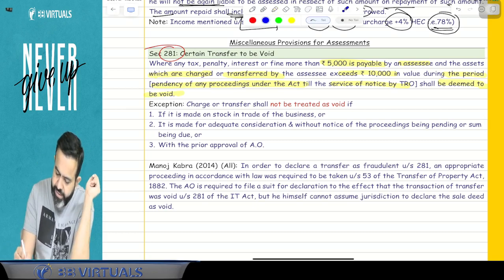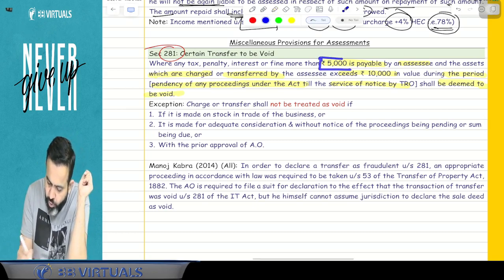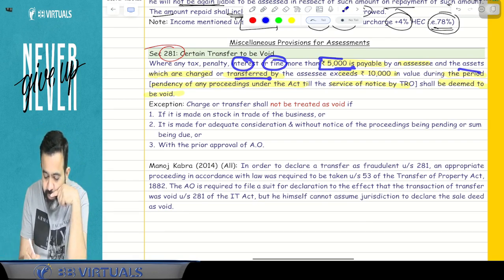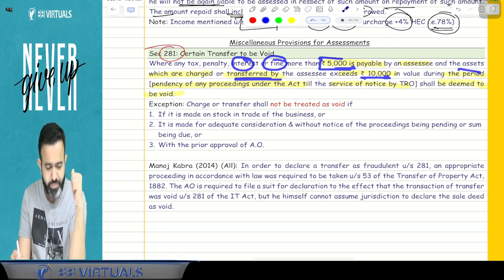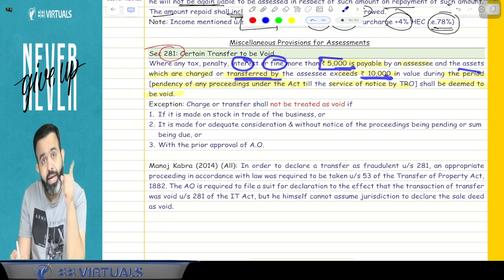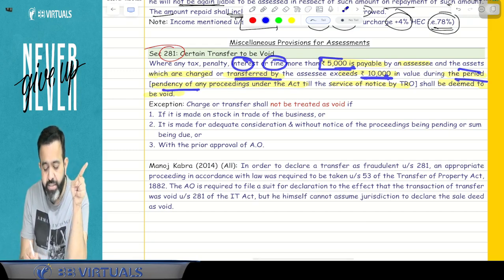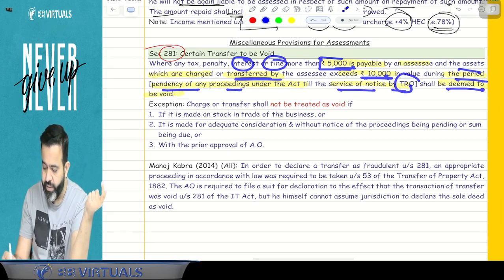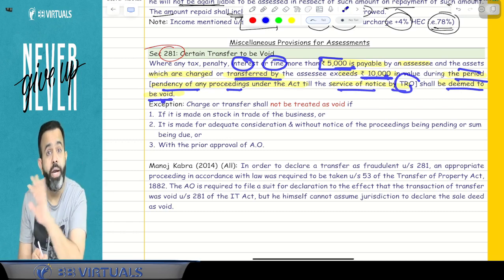So what I am saying is, okay guys, if your tax payable or any interest or fine is more than 5,000 and you are transferring an asset that is more than 10,000, and you are transferring it during the pendency of the assessment till the service of notice by the tax recovery officer, then it will be deemed to be a void transfer.